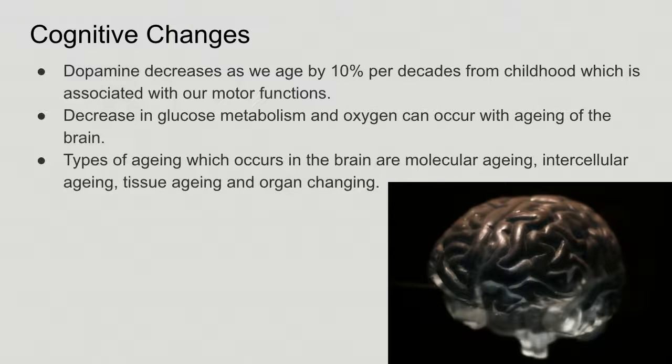Cognitive changes. Dopamine decreases as we age by 10% per decade from childhood, which is associated with our motor function. Decrease in glucose metabolism and oxygen can occur with aging of the brain. Types of aging which occur in the brain are molecular aging, intercellular aging, tissue aging, and organ changing.